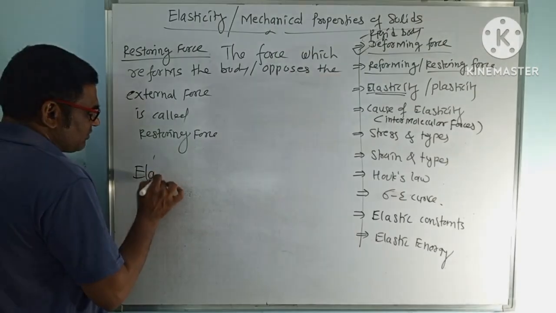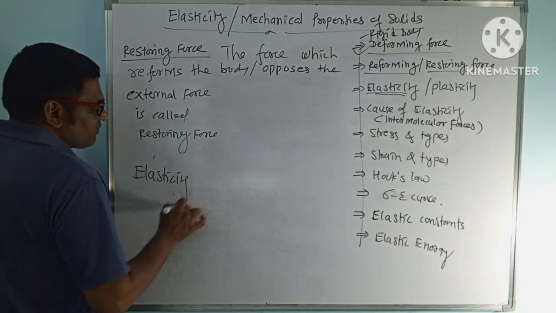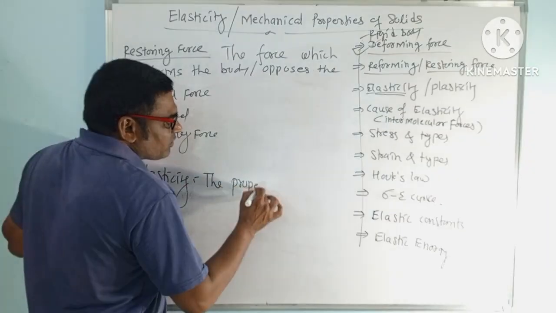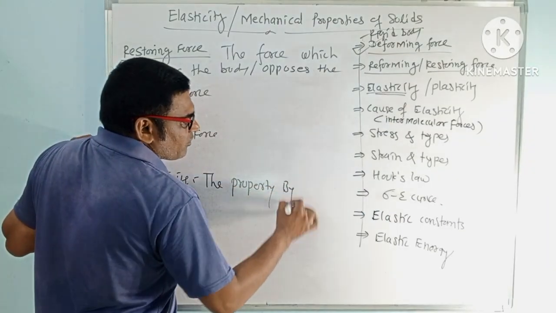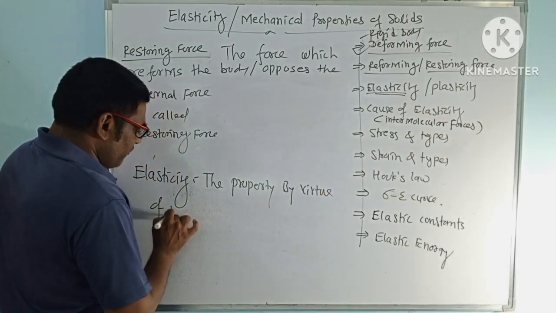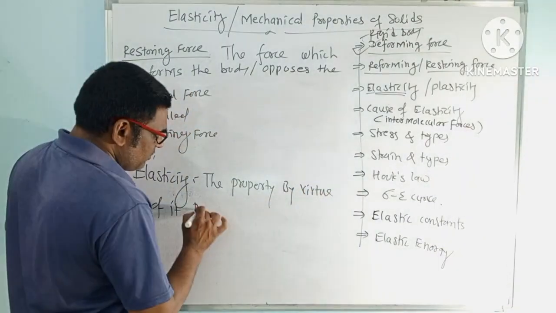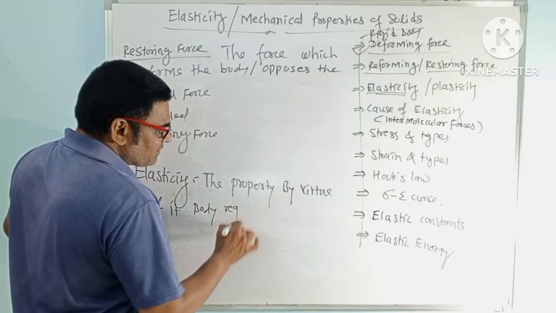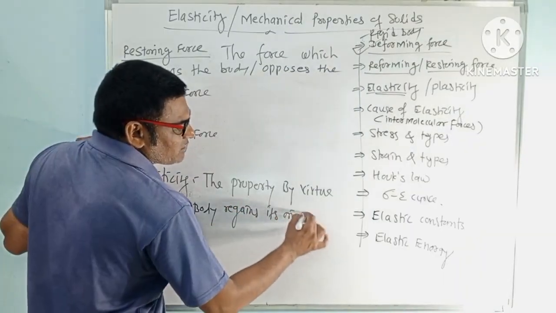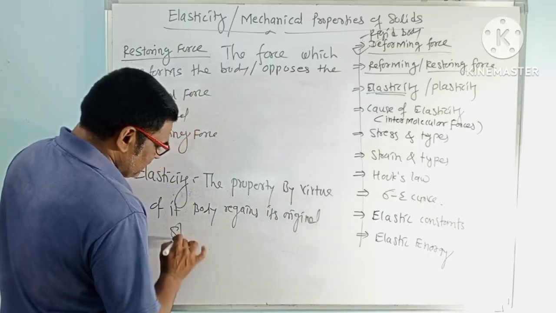Elasticity. The property by virtue of which a body regains its original shape and size. Original shape and size.